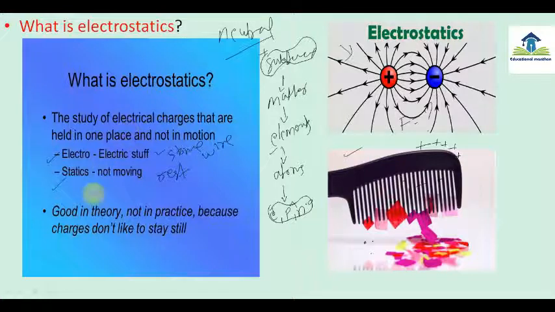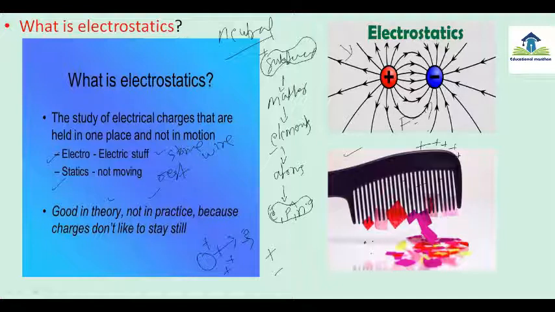So we can say that electrostatics is good in theory, not in practice, because practically it is not possible for electrostatics. Charge doesn't like to stay still. Whenever a positive charge develops, it will automatically seek negative charge and become neutral, because every substance in this universe is in a neutral position, and if by chance they are charged, they will automatically get neutralized.